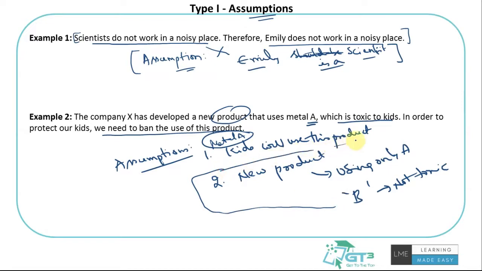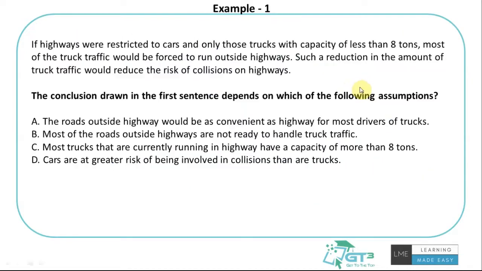There is no limit to the assumptions that you can think of, depending on the amount of information that's given, as I said. So do not try to come up with all the assumptions for the questions. Rather, read it and understand the core points. What is the key information given and what is the key conclusion that the author is arguing, and then look at the options and pick the relevant answer. So let's come to this.